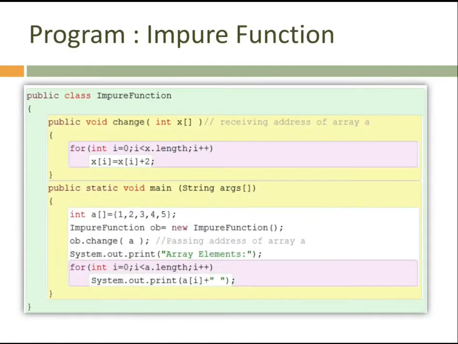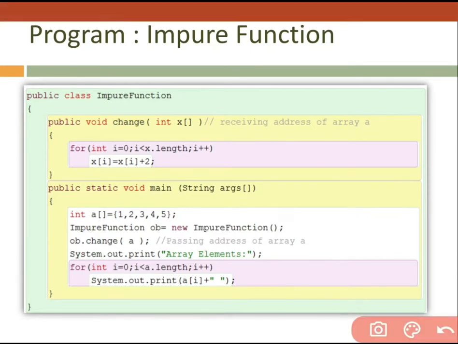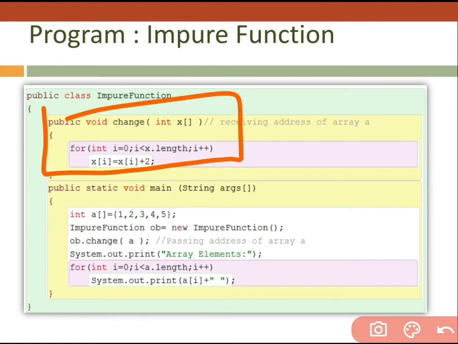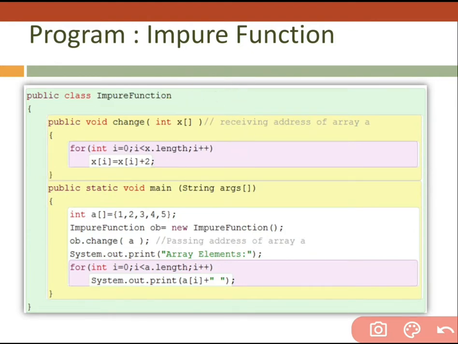And see, I had created one program so that you can identify the impure function. In this, I had created one non-static function which is going to increase the value of the array by 2. But see, in the main function I had already created an array which contains 1 2 3 4 5, meaning 5 values are going to be stored.